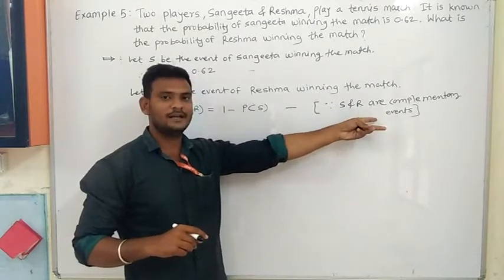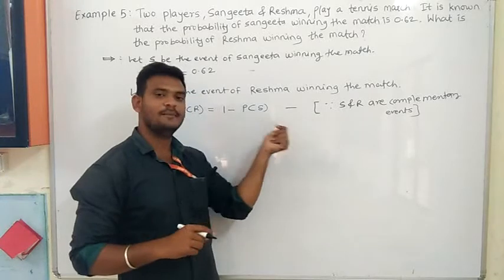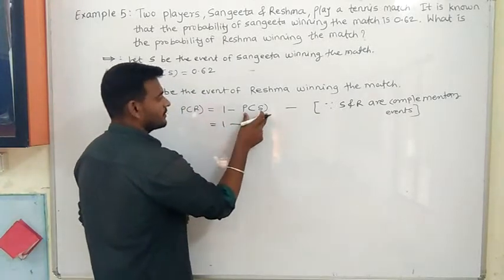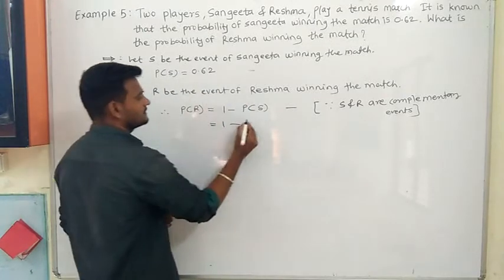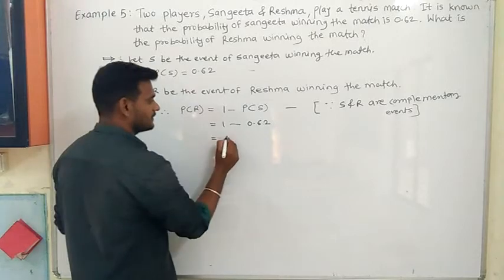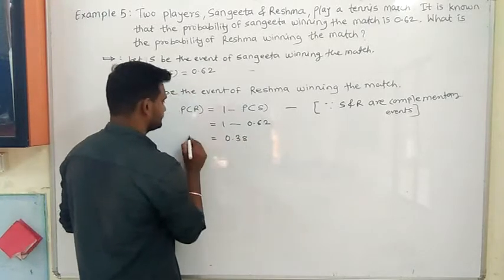These are the two complementary events. Therefore we know this formula: 1 minus P of S, which is equal to 1 minus the probability of Sangeeta winning the match, 0.62. We put the value, which is equal to 0.38. Found this?